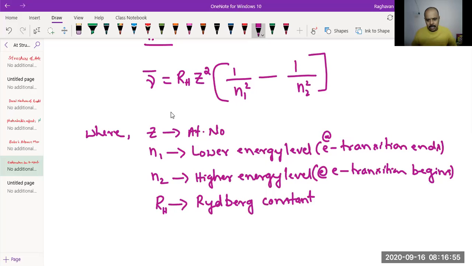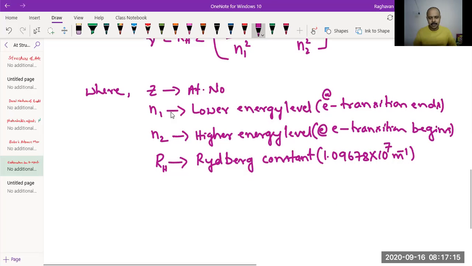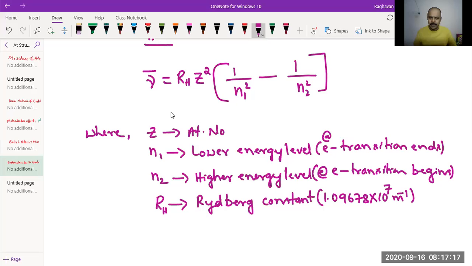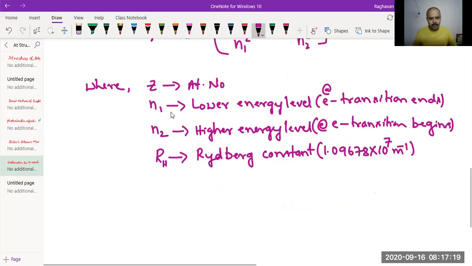Rydberg constant, and its value: 1.09678 into 10 raised to 7 per meter. Okay, you need to remember that. So in the above equation for hydrogen, Z is equal to 1. So what happens to that equation? The 1 square is 1 only. So the equation for hydrogen.